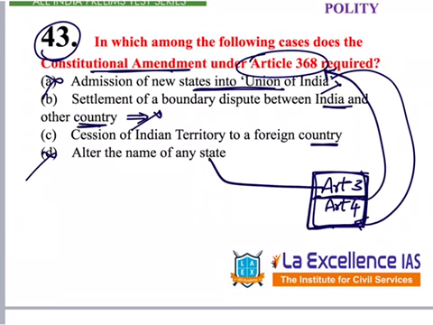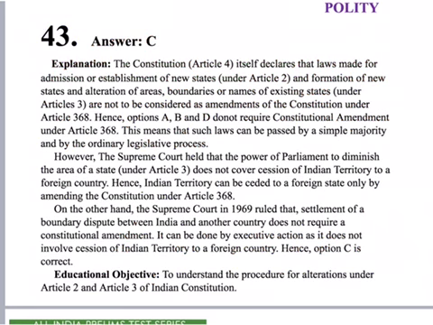So A and D are directly removed. B, through the interpretation of the constitution by the Supreme Court, we can remove this. So left out is C, that is correct. C, cession of Indian territory to a foreign country, requires a constitutional amendment under Article 368. In the explanation, it is mentioned about Article 2, Article 4, Article 3 and other Supreme Court rulings.